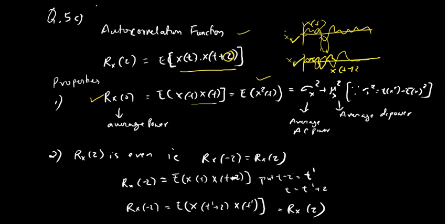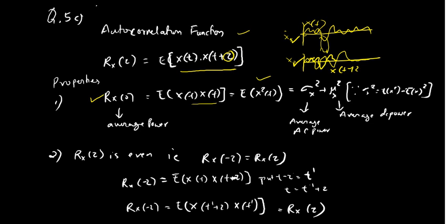So from this one I can say sigma x square plus E of x whole square is E of x square. So this will be sigma x square plus, E of x is nothing but mu, so mu x square. Now what is the importance? This Rx of 0 is called average power, sigma x square is called average AC power, and mu x square is called average DC power.